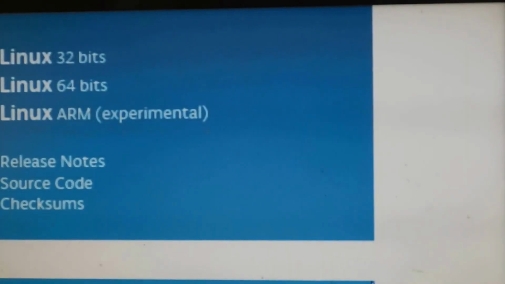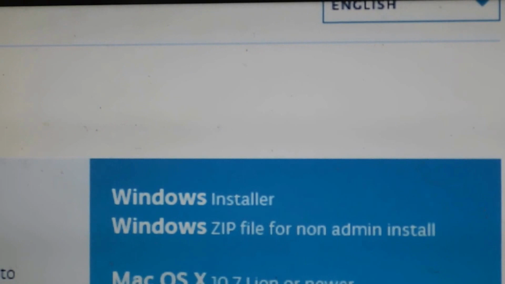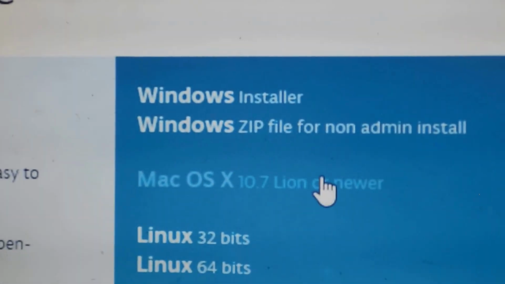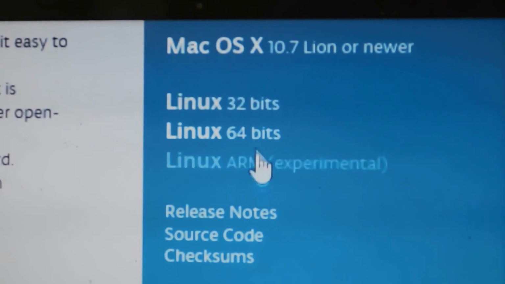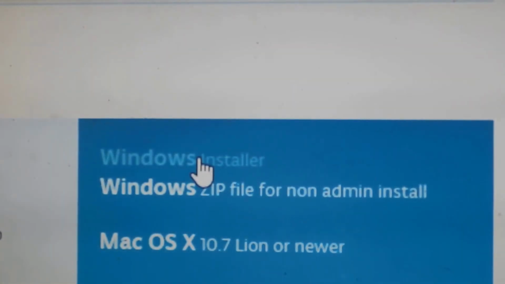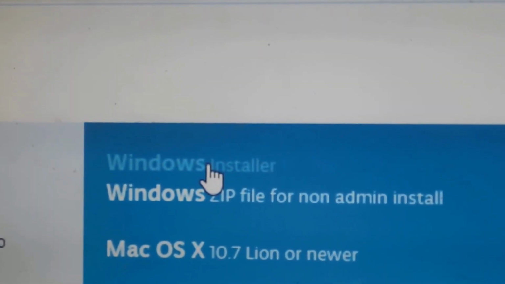Now according to your need, there is a Windows installer, a zip for non-admin install. If you have a Mac, you can install from here. Linux, click here. Suppose I want to install for my Windows, I just click here.